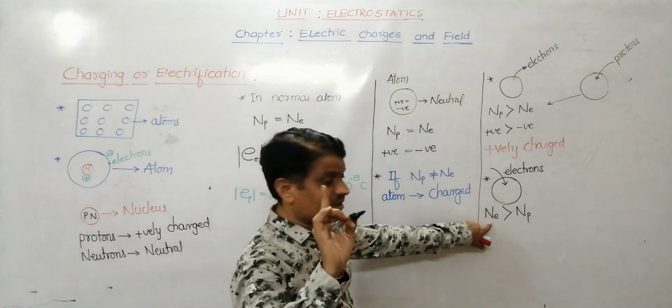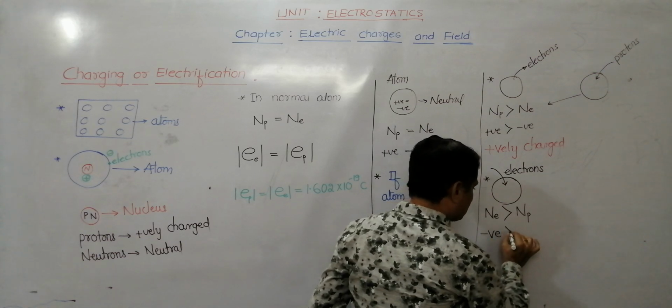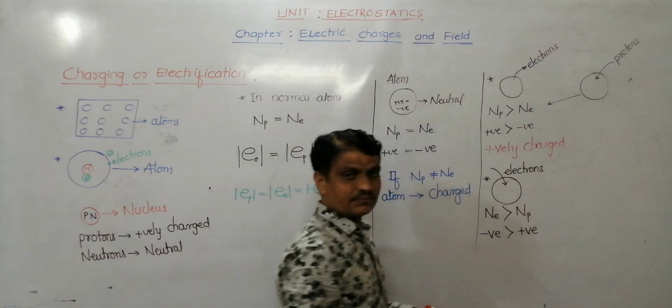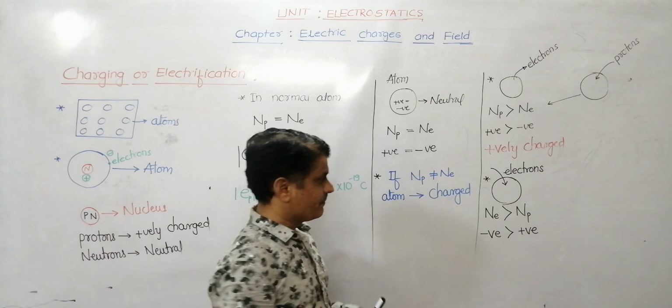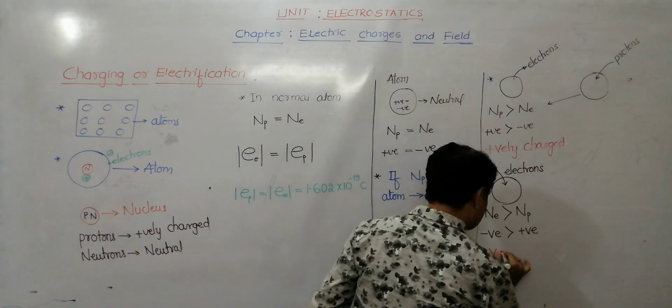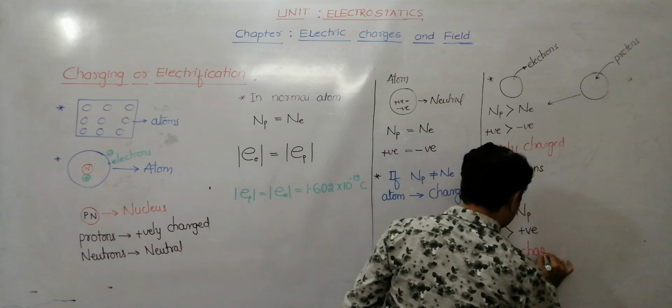When the number of electrons is more, naturally net negative charge is greater than net positive charge. When net negative charge is more, then the body is said to be negatively charged.